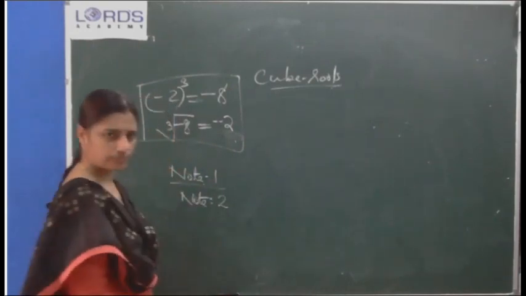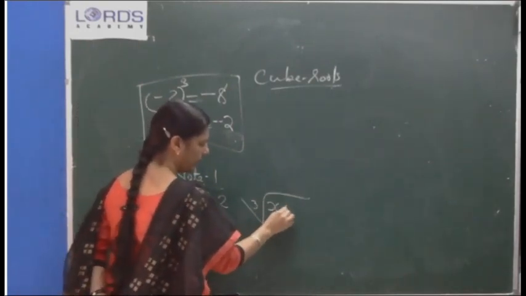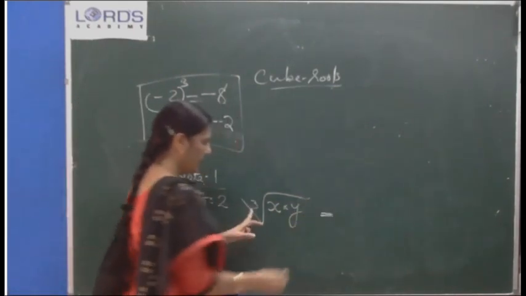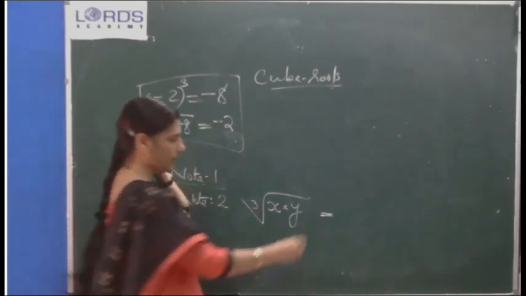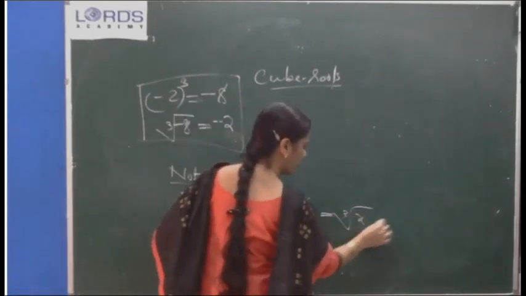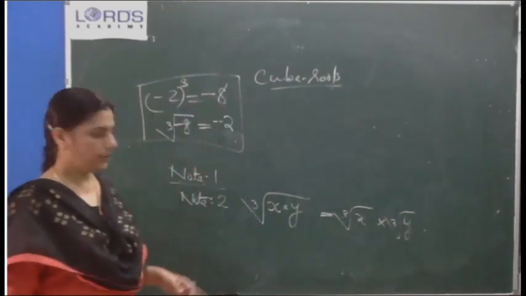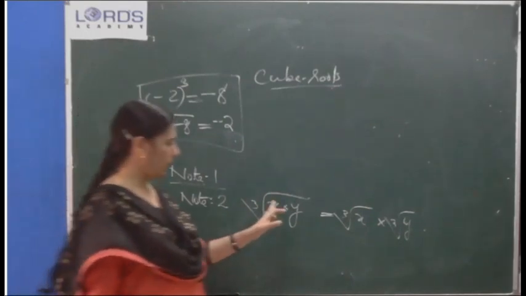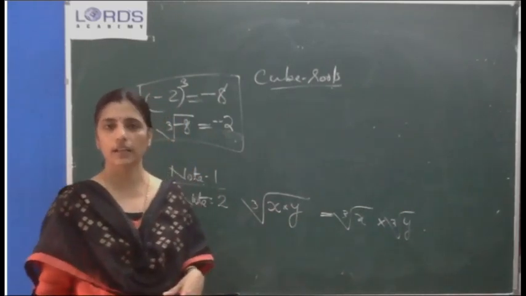Note 2: cube root of x into y is equal to cube root of x into cube root of y. That means you can split up the radical sign. Clear? You find the cube root of x and the cube root of y separately, and then you multiply those answers.